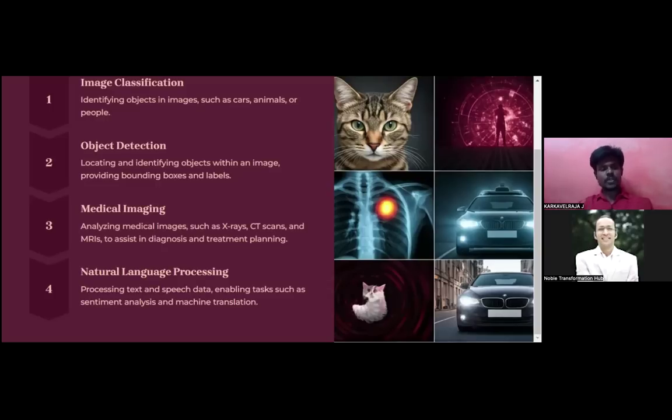Natural language processing processes text and speech data, enabling tasks such as sentiment analysis and machine translation much more easily. I also worked on a project where we created speech to text. We create a kind of image called a spectrogram out of whatever speech we speak. For example, "I'm going to temple" is a speech, and for this speech there will be a spectrogram, which you can consider an image. From that image we convert it to text. That kind of operation we can do by using CNN.